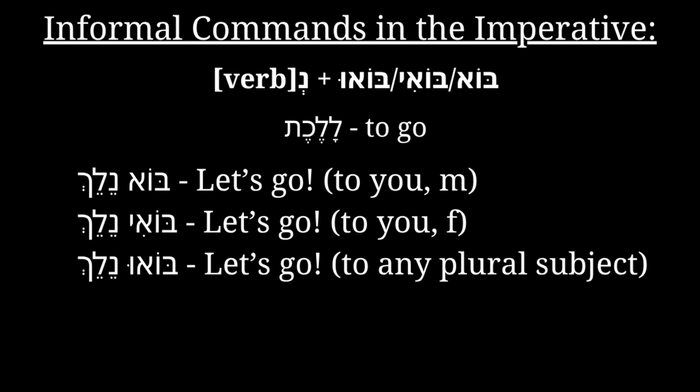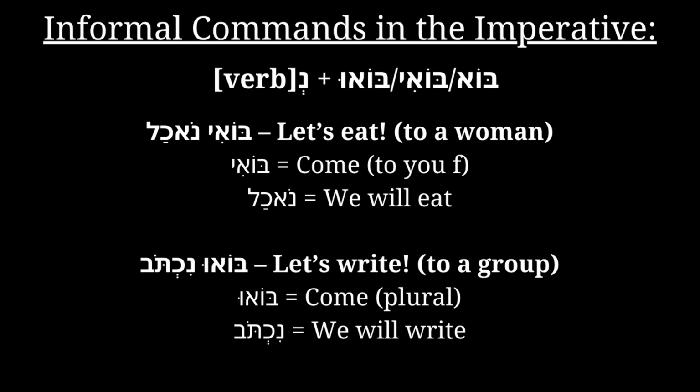In other words, bo nelech means let's go to you masculine, boi nelech means let's go to you feminine, and bo'u nelech means let's go to all plural subjects. That's how this form works in Hebrew, and it's often heard in speech. We can practice with other verbs, like boi nochal. Let's eat, to you feminine. Bo'u nichtov. Let's write, applying to any plural subject.